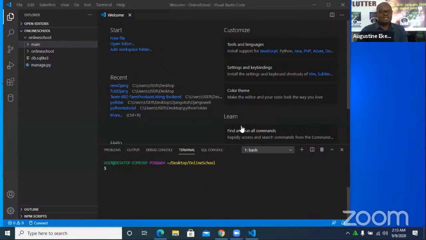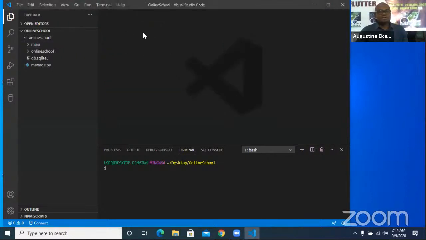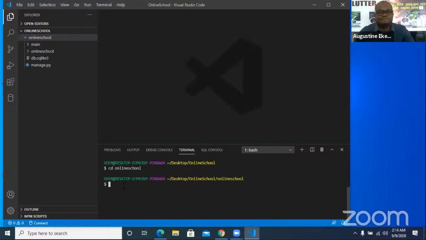Okay, so this is where we are. I'm inside online school. I'm gonna quickly close this welcome so that I have my online school. This is my online school. This is the Django app that we created. So inside it, we have the online school and the main app that we created yesterday. Since I'm in the desktop online school folder, I'm gonna quickly cd into online school, the app. Okay, so I'm there now.